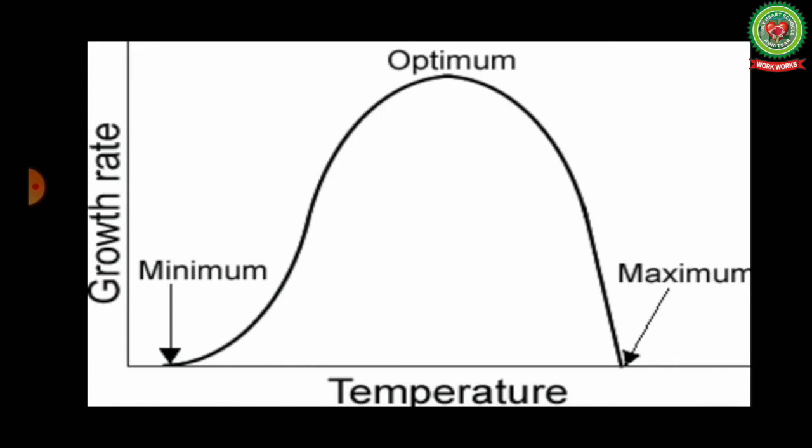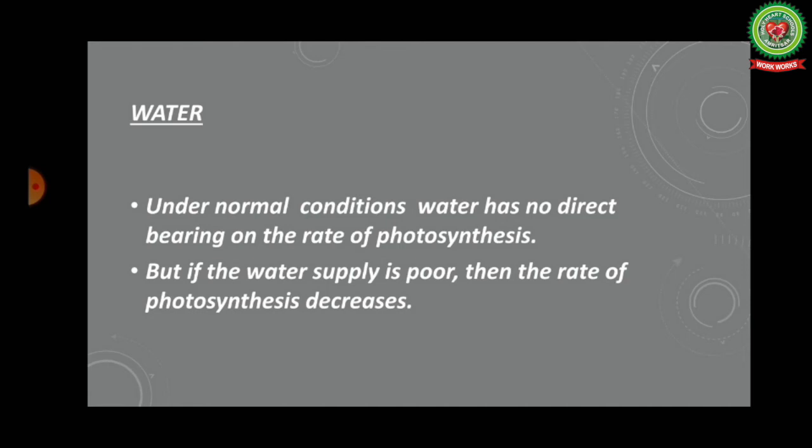Next, we are going to talk about water. Under normal conditions, water has no direct bearing on the rate of photosynthesis. But if the water supply is poor, then the rate of photosynthesis decreases. Generally, the rate of photosynthesis decreases under water deficient conditions. Only about 1% of water absorbed by the roots is utilized in photosynthesis, yet water is an important factor.